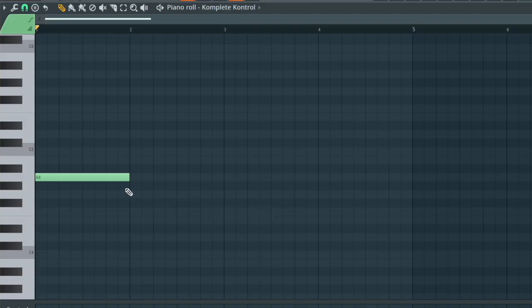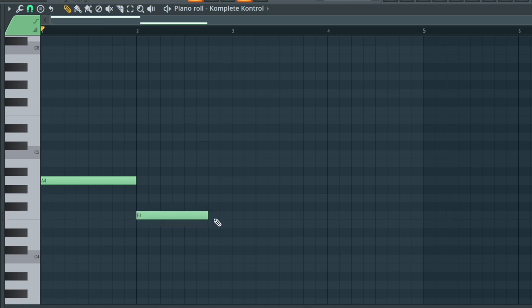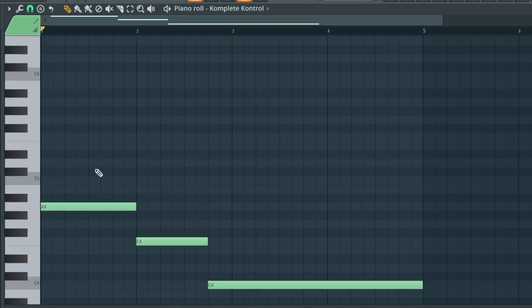Our first note's gonna be A, our second note's gonna be F, and then we're gonna put C right here. And I'm just gonna increase the size of that note. Now we're gonna create chords, and to create a chord, all we're gonna do is skip a note and then add another note. So we're gonna go C and E. And we're just gonna do the exact same thing for F.